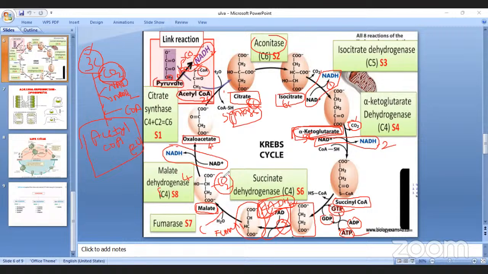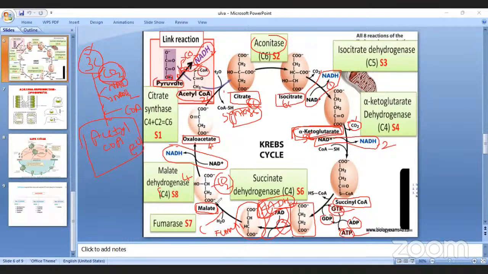Succinic, fumaric, malic acid, okay. Malic acid, oxaloacetic acid. Where is the fumaric? Fumaric, malic acid, okay. Malic acid, okay. So, okay, something miss here.